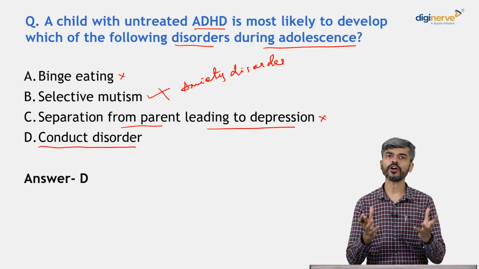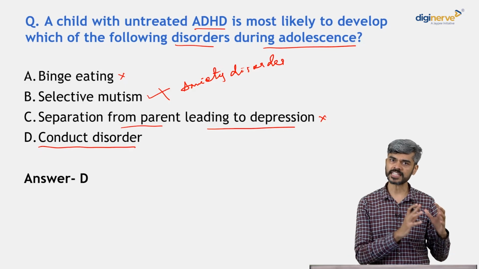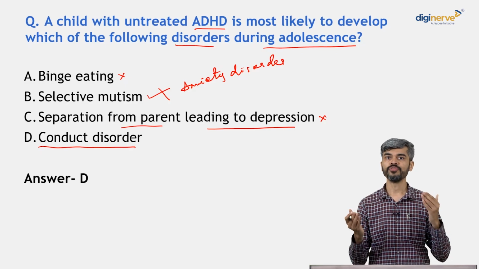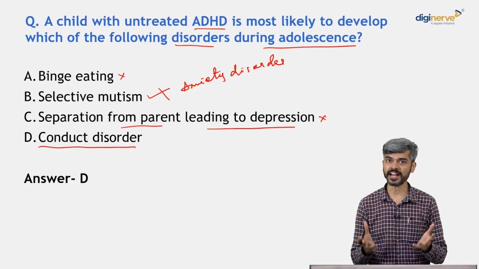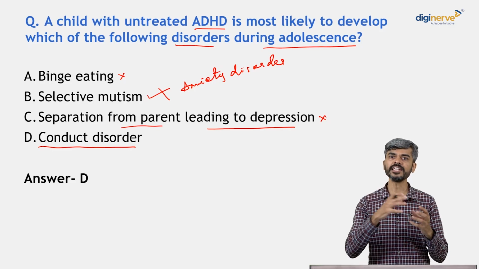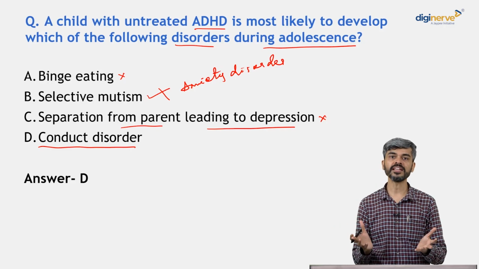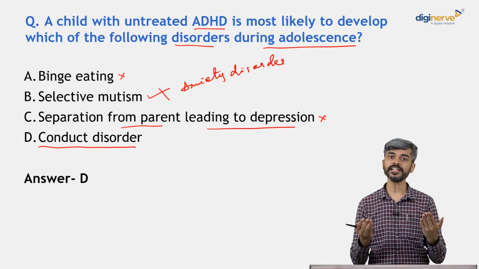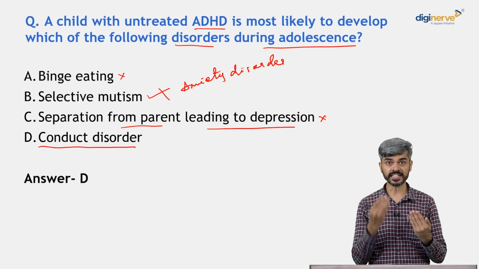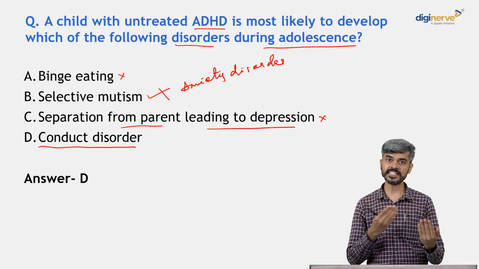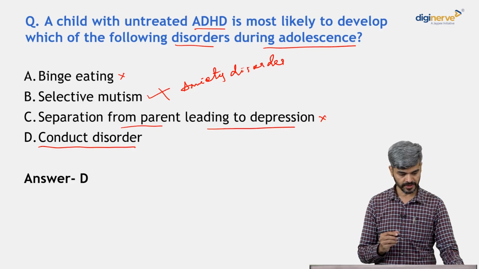And may end up in lot of trouble at school, may even land up in legal problems, right? That is called as conduct disorder. And we frequently see that kids with ADHD, if they go unaddressed, then it can lead to a chain of problems, ultimately leading to something like a conduct disorder.